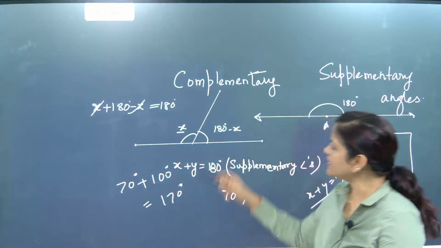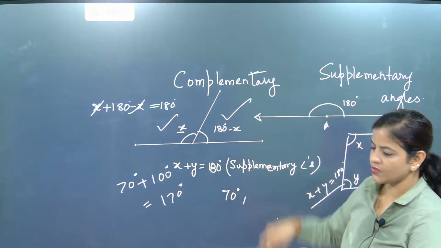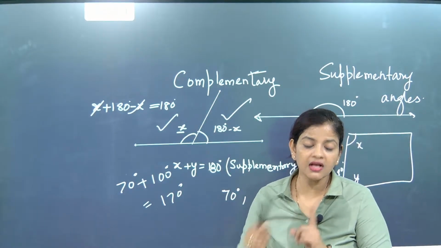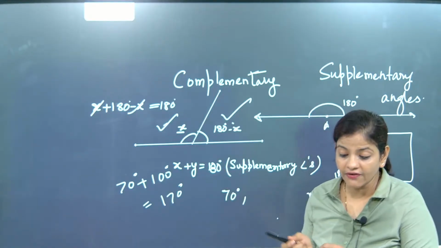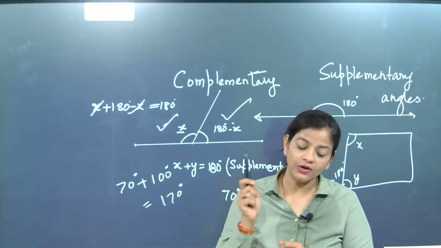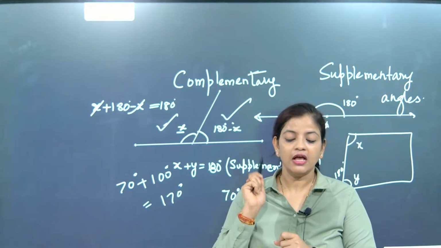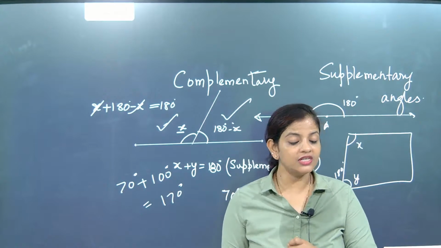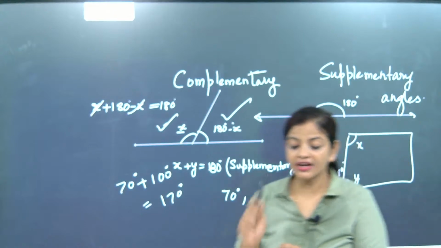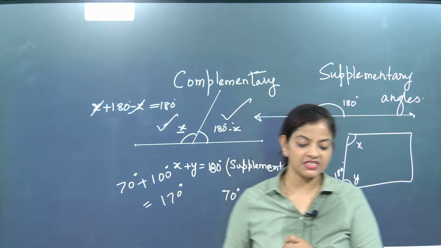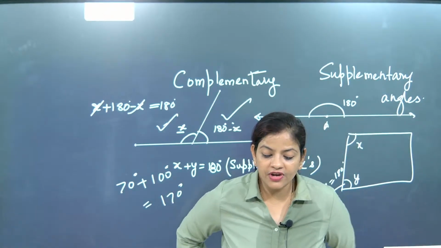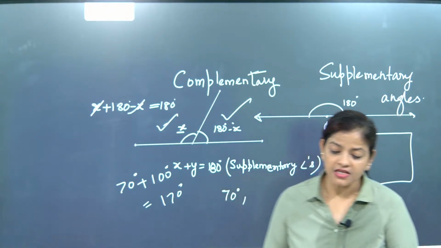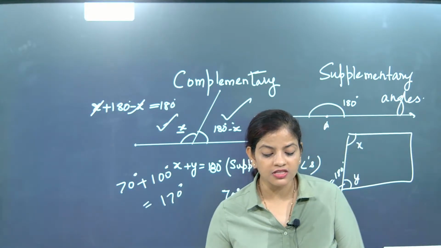What is there? This is adjacent to this one. Understood? They are neighbors. And when you add these two together and they give you 180 degrees, then only it is supplementary, meaning present on a line. What does this mean? It is supplementary and it is present on a line. I hope the concept of adjacent angles is crystal clear now.